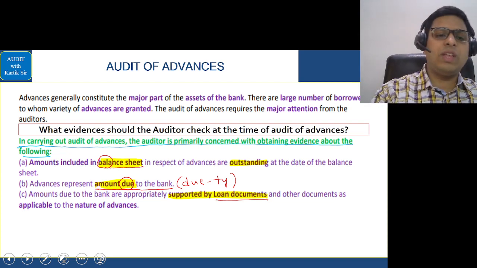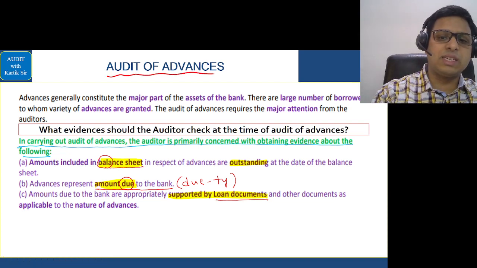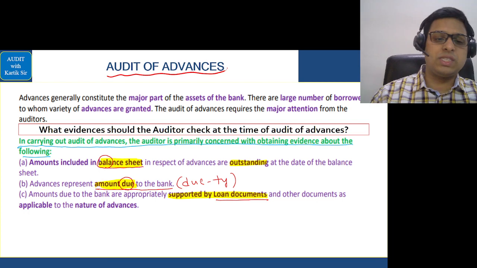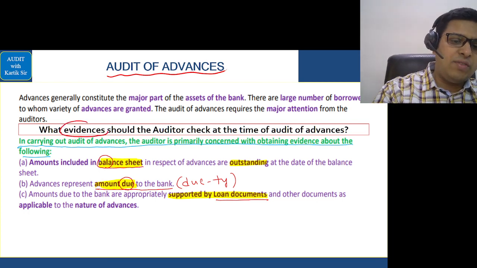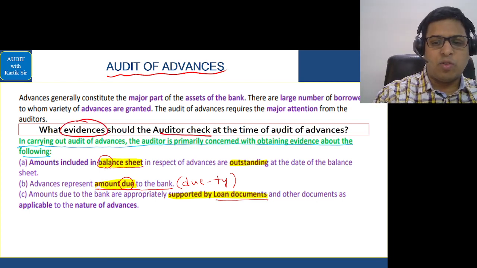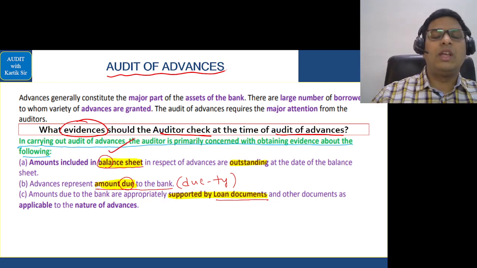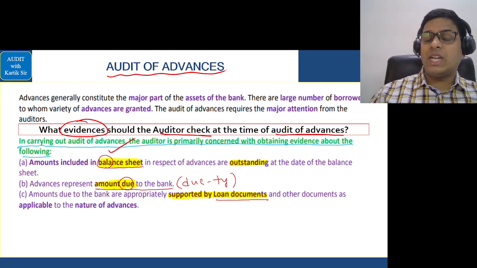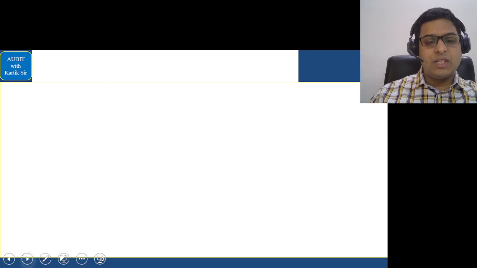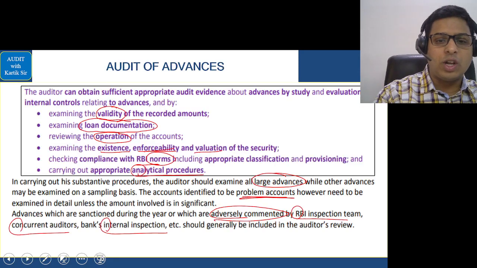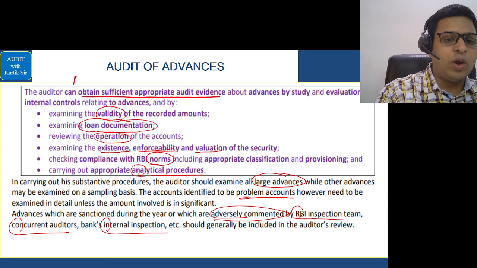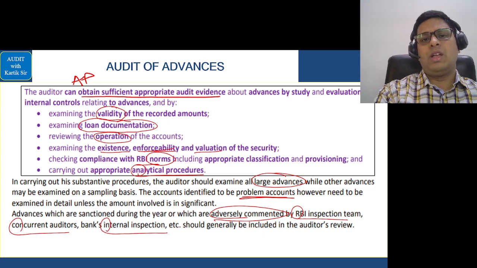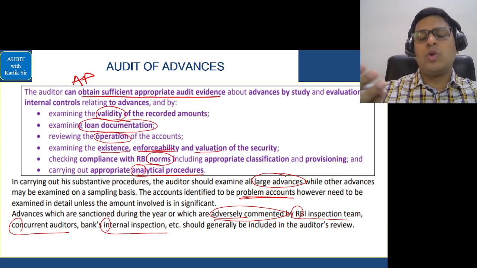Now here you have a very important three-answer set that is called audit of advances. First, what evidences should the auditor check at the time of audit of advances? That is basically this question. Second is what audit procedure should the auditor do in order to obtain sufficient appropriate audit evidence? For that, the auditor will do some audit procedures. So what audit procedure should the auditor do in order to obtain evidence regarding advances? That is the second question.